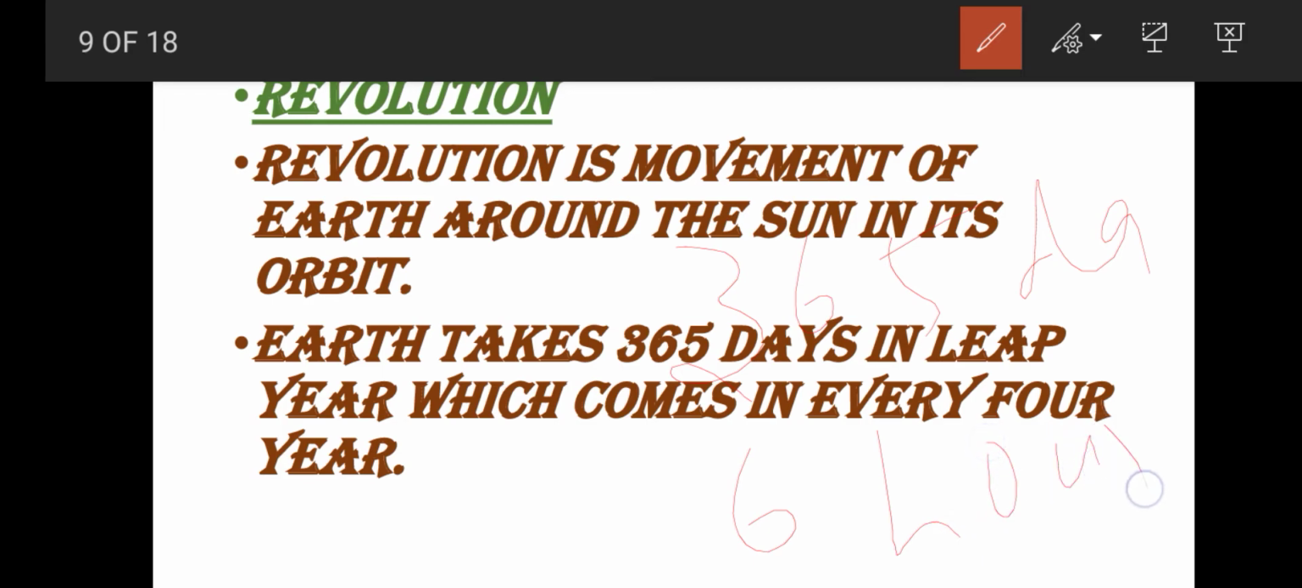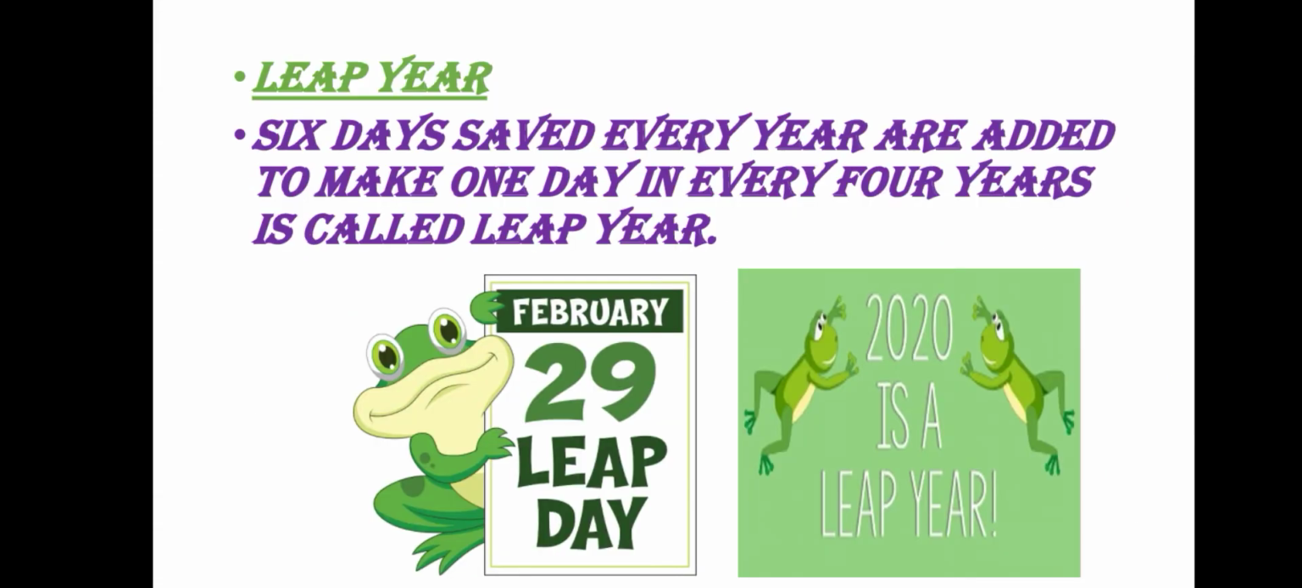Actually, every year we are neglecting, taking out these 6 hours, and we are adding them after every 4 years. So it will become a day. 6 plus 6 plus 6 plus 6 is equal to 24. 24 hours makes a day. That year is called a leap year, and this makes a day. That day falls on February 29.